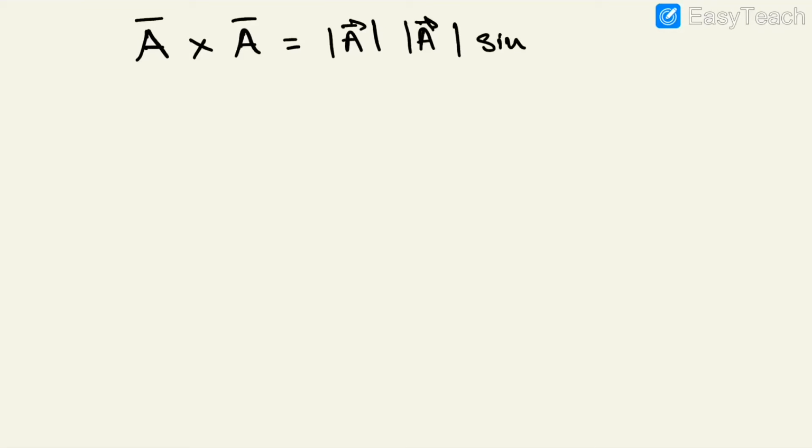What is the angle between A vector and A vector? That is 0, the vector pointing towards itself. The angle between the same vector is 0, and n cap will be perpendicular to the plane containing A vector. So what does the magnitude yield? 0, and n cap.